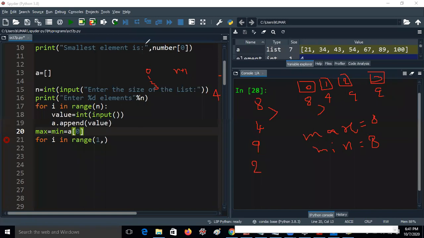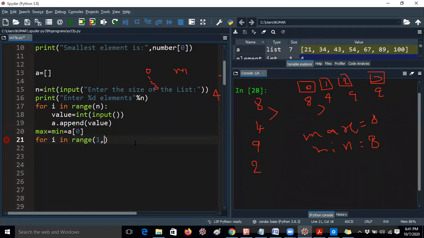Okay, so let me move to the code. So 1 comma... So it will check up to what extent. For example, if I'm giving n, what will happen? If I'm giving n plus 1, what will happen? I have to check up to 0, 1, 2, 3. That's all. So what is the value of n? N value is 4.